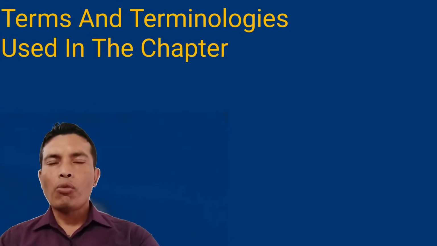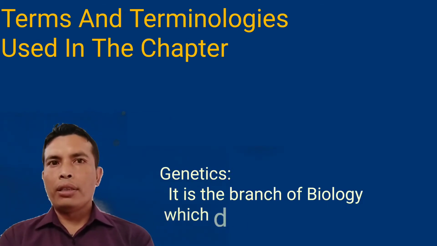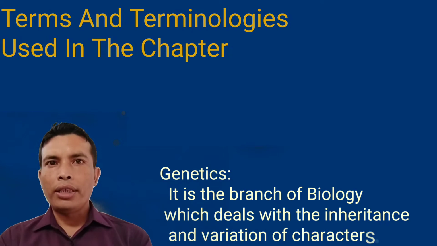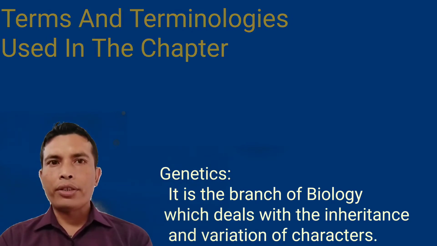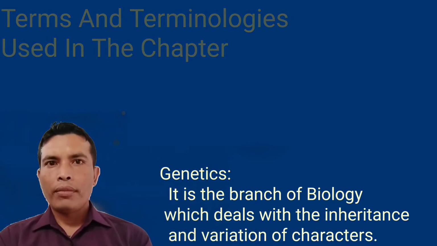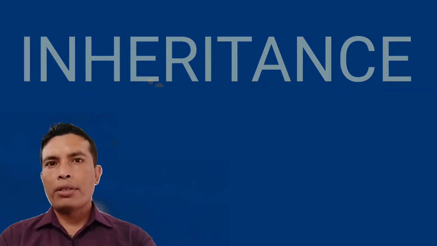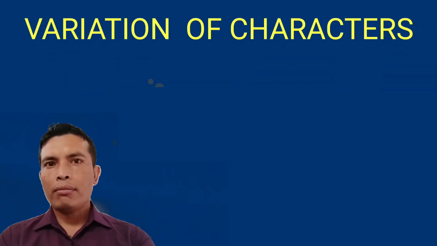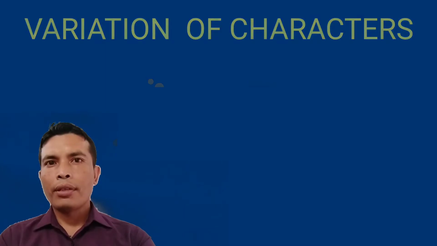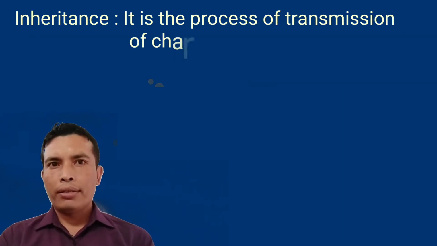Firstly, let us know what is genetics. Genetics is defined as the branch of biology that deals with inheritance and variation of characters. Simply, we can say genetics is the part of biology that studies two terms. One is inheritance and the other is variation of characters. Is it clear? What is inheritance?